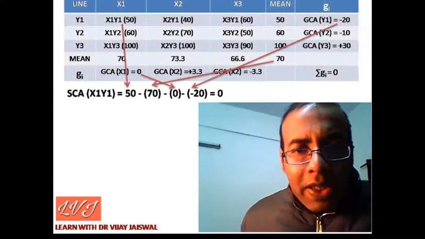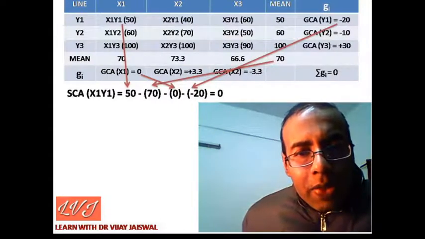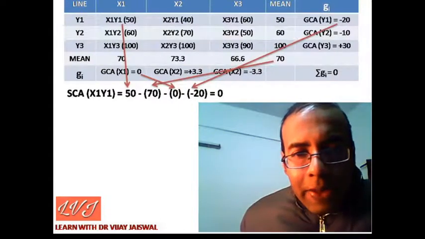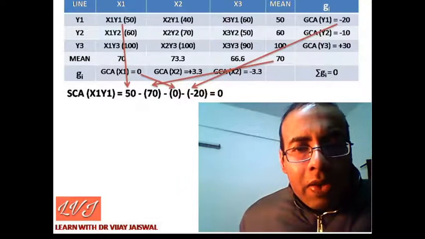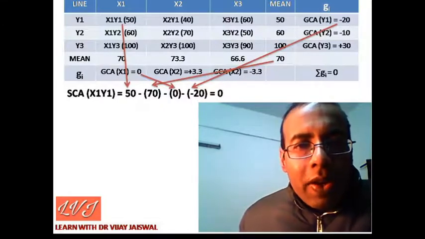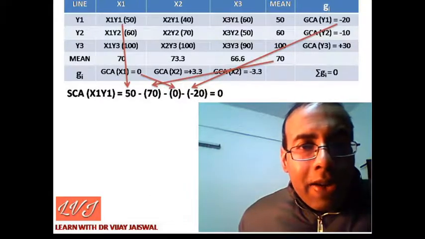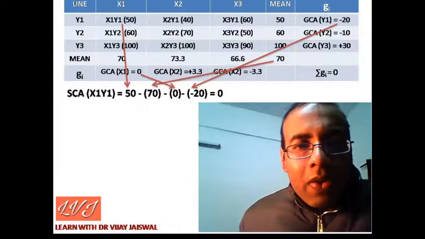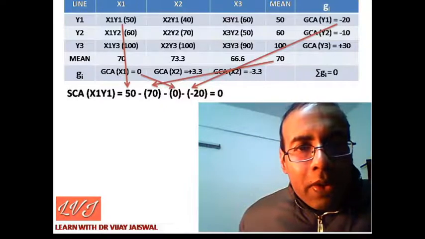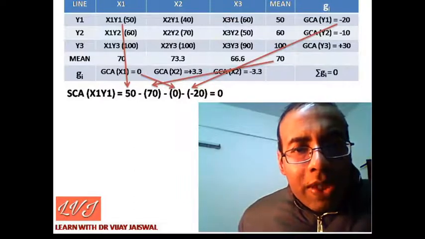How will we make this correction? Up to this 50 minus 70 is clear. Now we will make the correction for general combining ability. We have two general combining abilities, one for x1 and one for y1. One parental line is the x1 line and the other parental line is the y1 line for making this cross. For the x1 line the general combining ability value is 0.